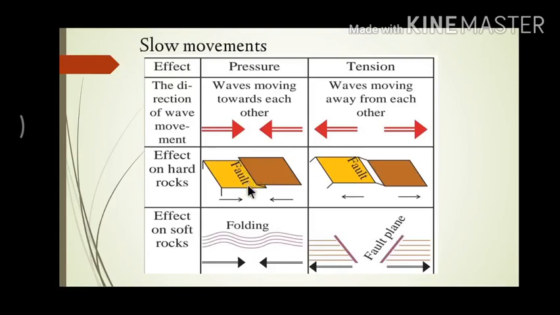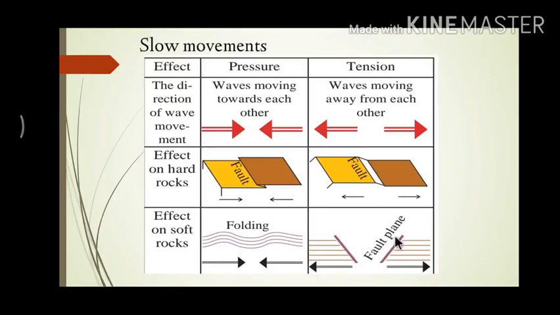But how does this affect the soft rock? A fold mountain or folding is formed in the soft rocks. Now when waves move away from each other, the hard rocks also create a fracture between them and they move away from each other, while in the soft rocks a fault plane is being formed.